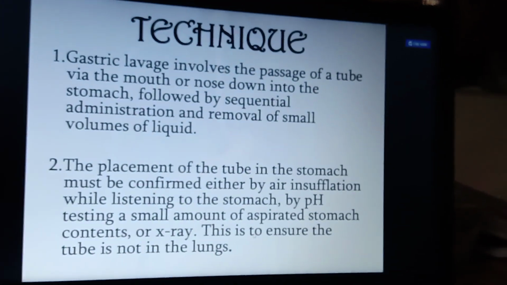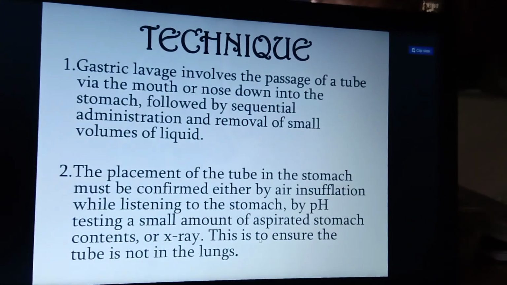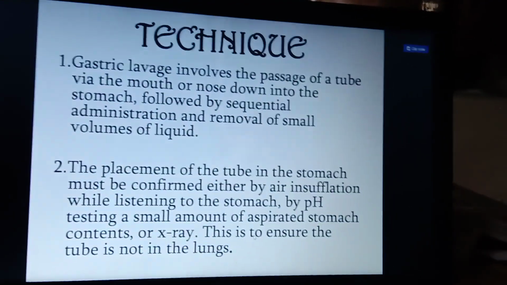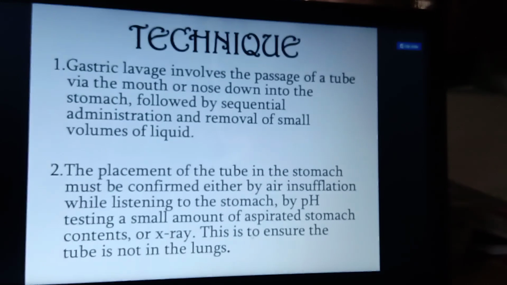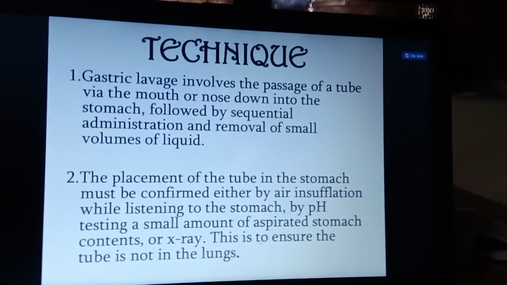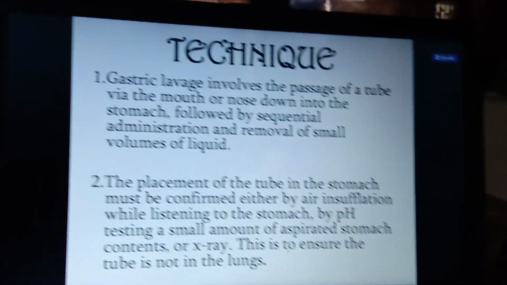If you do not observe the position, that may lead to aspiration. Aspiration means the fluid content, instead of going to the stomach, goes to the respiratory way.